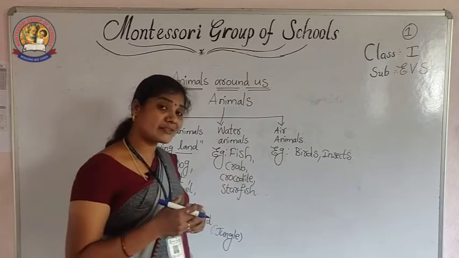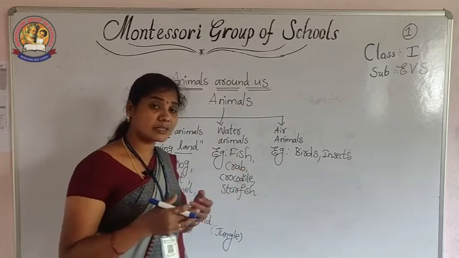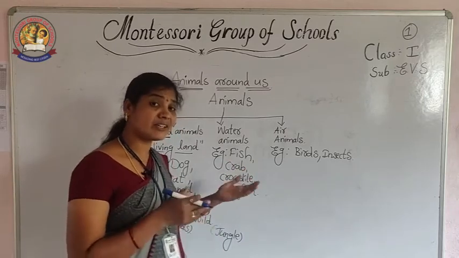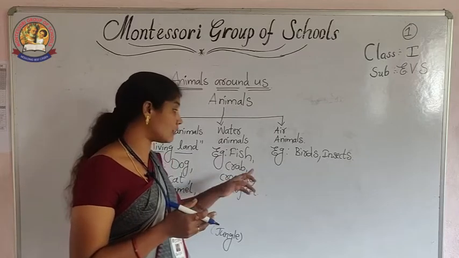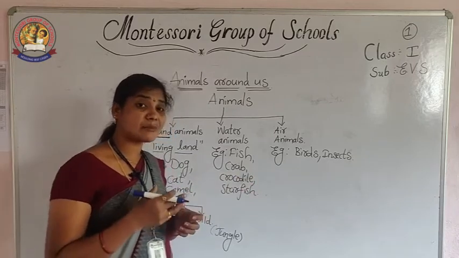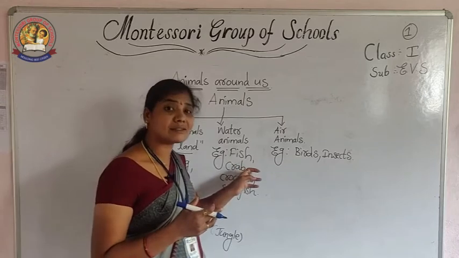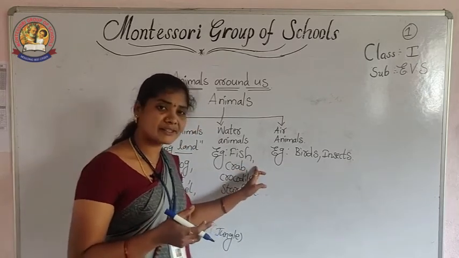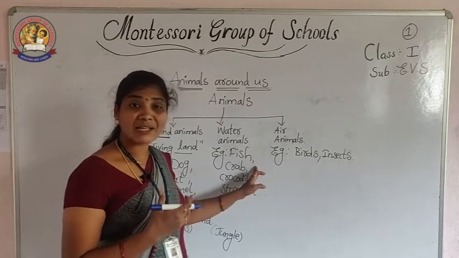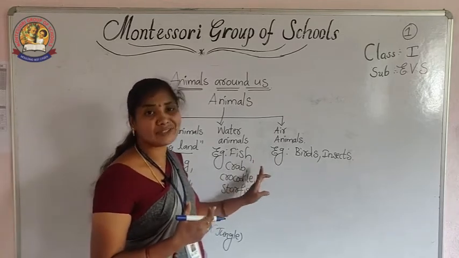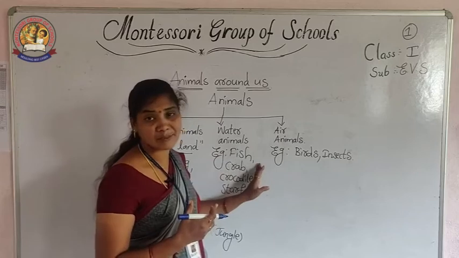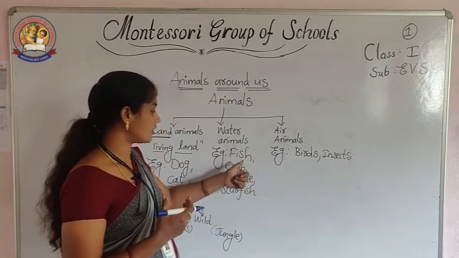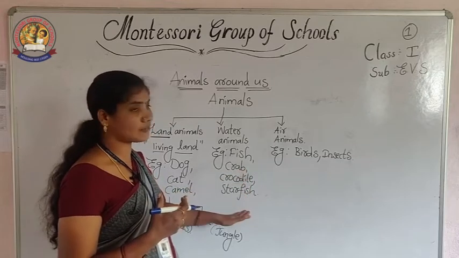So when we take these fishes, they do not respire with lungs. They have special features. I told you in earlier classes. What is that? Fishes respire by using their gills. So like that, its living, food habits and shape of the animal, everything is different when we take the water animals. Okay, so water animals examples are fish, crab, crocodile, starfish.